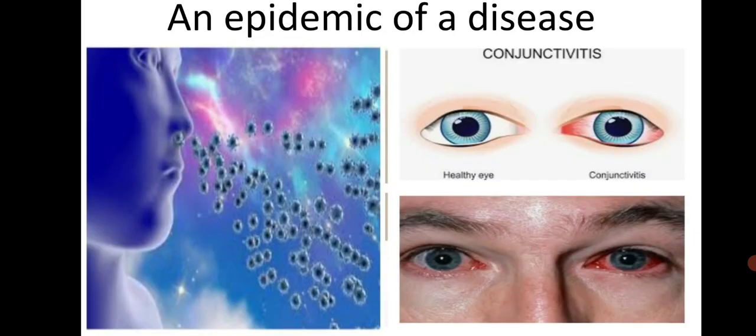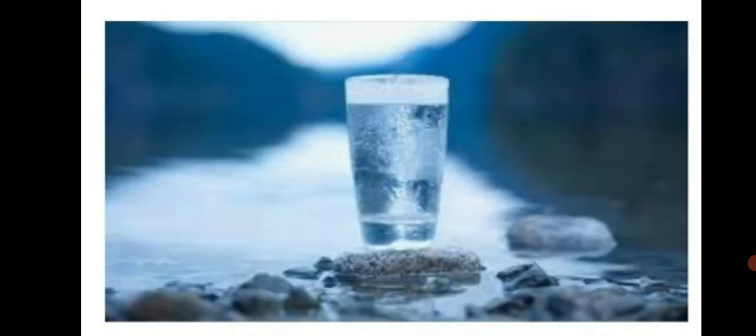Now let's learn about an epidemic of a disease. Germs of diseases like the flu or conjunctivitis spread quickly through the air. So many people can get such diseases all at one time. If the water of a common source is contaminated by germs of a disease like cholera, then there is the danger of all those who drink that water getting the disease.